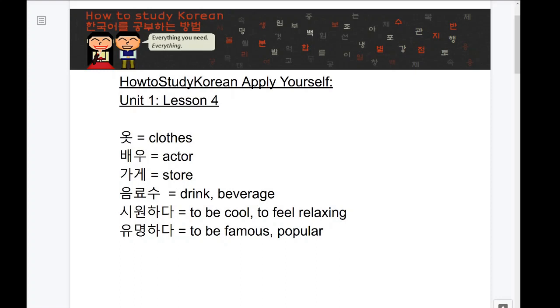The fact that you might be feeling, or a person might be feeling cool, maybe if a cool breeze comes in. And also, it kind of is the word for relaxing, in the sense that if you were going to go into a hot tub or get a massage, that feeling of relaxation, you might go into a hot tub and say, 시원하다. That's some ways that this word 시원하다 can be used. Take 10 seconds to try to memorize these words, and if you need more time, you can pause the video.